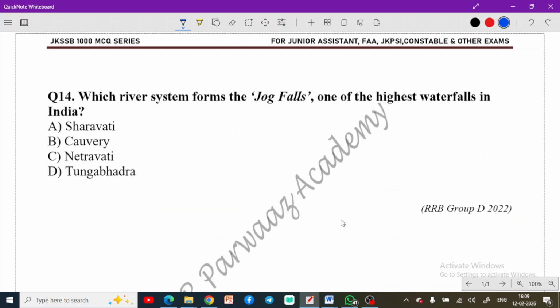Which river system forms the Jog Falls, one of the highest waterfalls in India? Which river system forms these Jog Falls? The answer is the Sharavati River. This is in Karnataka. Remember this as well. These Jog Falls are also known as Gersoppa Falls, the highest plunge falls in India. These plunge waterfalls are formed by the Sharavati River. This is important as well.